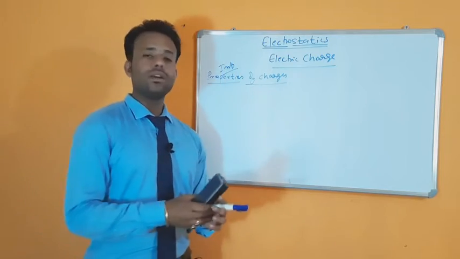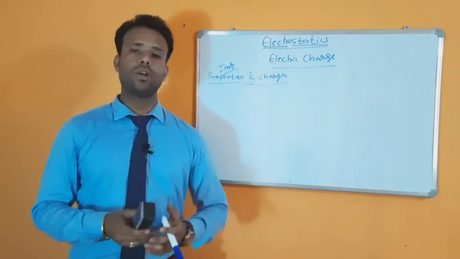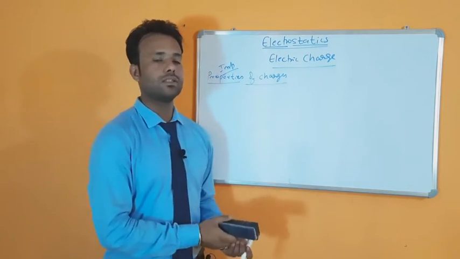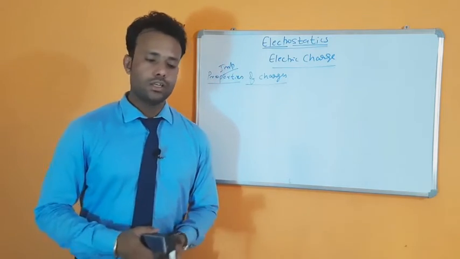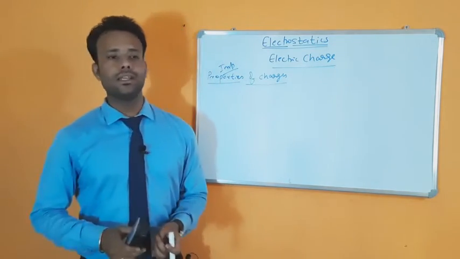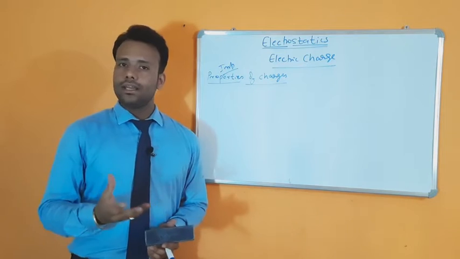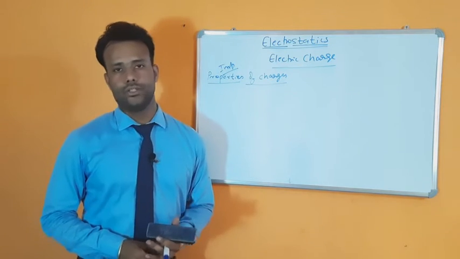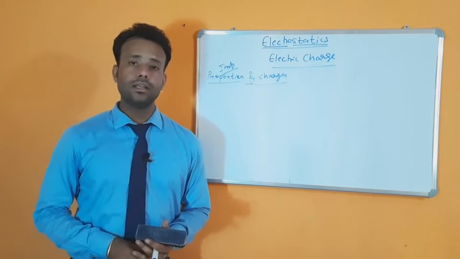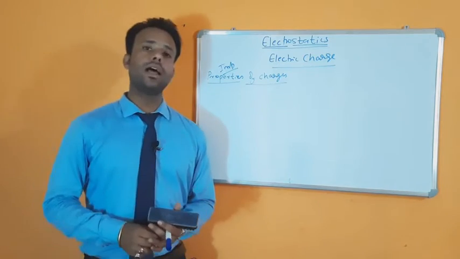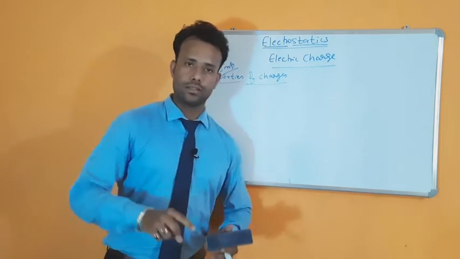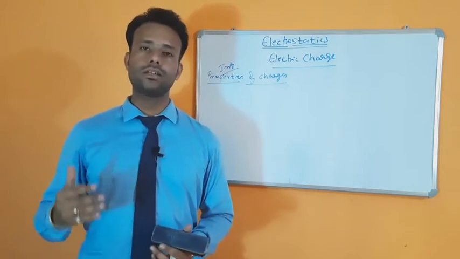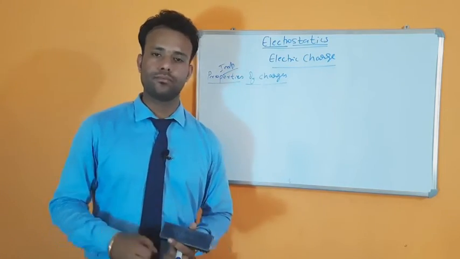So if we don't have a particle, we don't have mass, and if we don't have mass, we can't have charge. So a body can have mass without charge, but a body can't have charge without mass, because charge comes with mass.